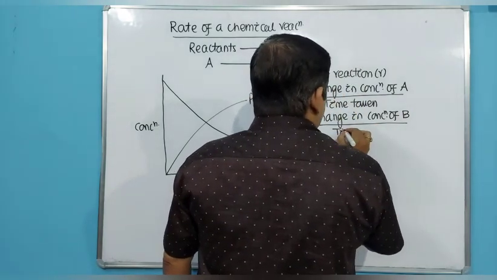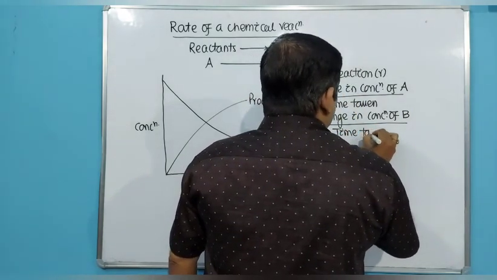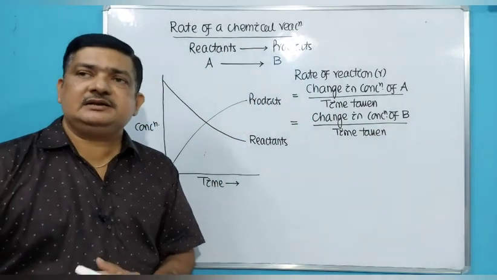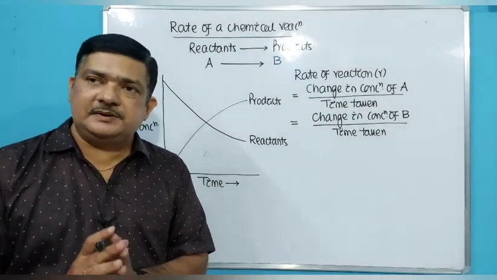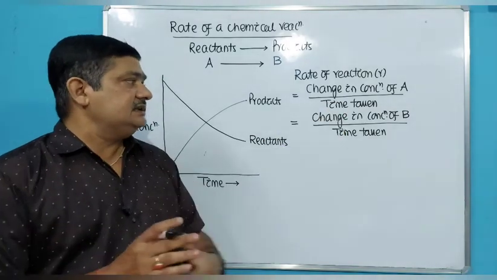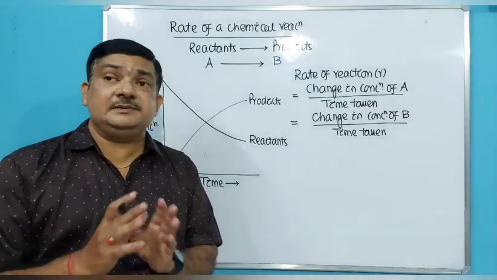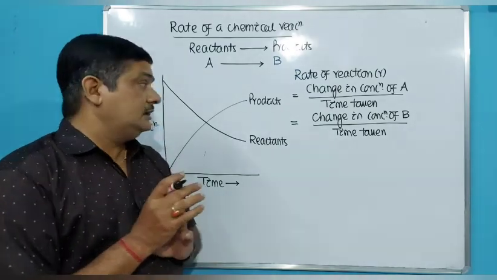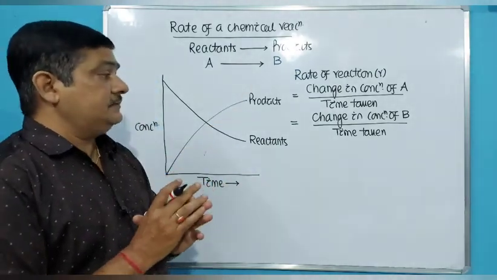So we can follow the rate of reaction with respect to the reactant as well as the product, that is, the rate of formation of product or the rate of consumption of the reactant. This is called the rate of a reaction.